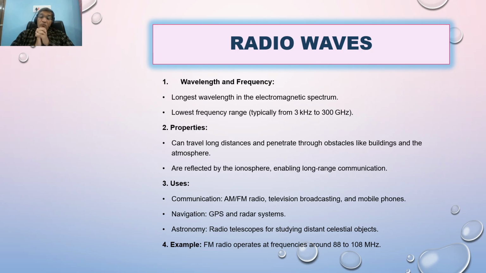In astronomical telescopes, we use radio waves. This is a very important question asked so many times: which electromagnetic wave is used in radio telescopes? A radio telescope, or for astronomical purposes, uses the radio wave for studying distant objects in space or galaxies. So basically, the electromagnetic wave range from 3 kilohertz to 300 gigahertz. This is the range, and the waves which lie between them are radio waves. So we move further.